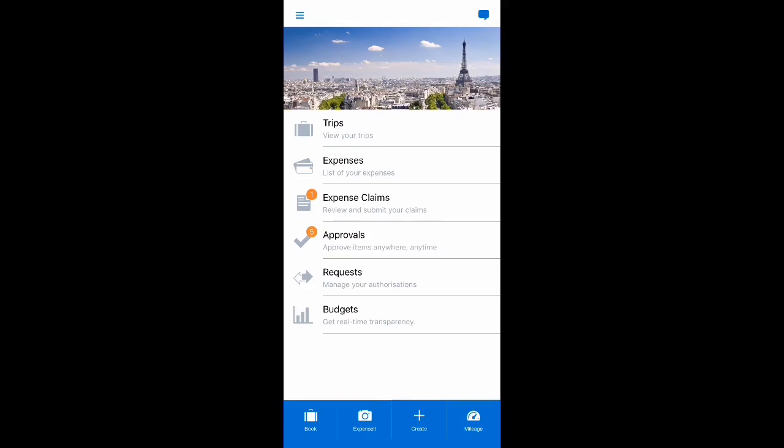That concludes our quick walkthrough of how Concur simplifies and digitises the process.